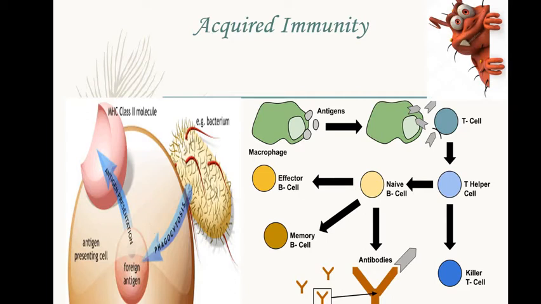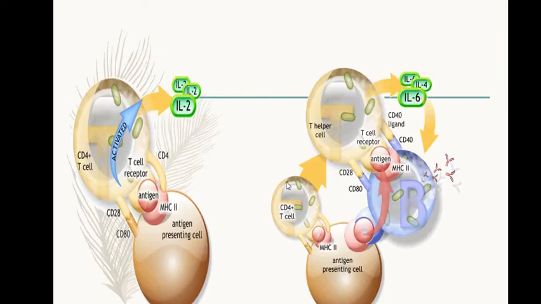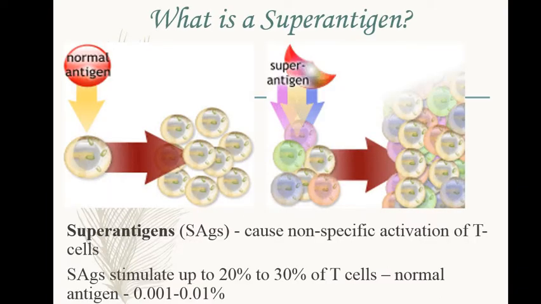This is how our acquired immunity mainly works. It shows this to the other T cells and they get activated. These T cells further activate helper T cells or other cells. This is a complicated diagram, but I'll try to simplify it. Here, the antigen presenting cell presents the antigen and it activates the T cell. Not all T cells are activated, just the particular T cell which is supposed to be activated, and it produces interleukins. These are just a fancy word for signals. These signals further activate T helper cells and B cells, which produce antibodies against that antigen. This is how our immune system acts when some antigen comes.